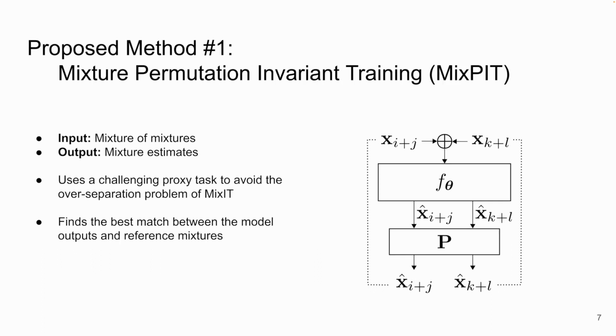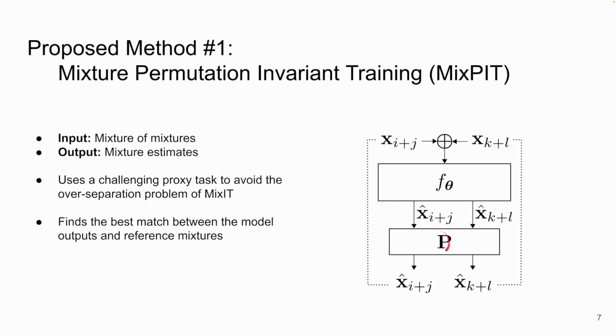Our first proposed method is mixture permutation invariant training, or MixPIT. Here we use a challenging proxy task to avoid the over-separation problem of MixIT. In MixPIT, we have a mixture of mixtures input, similar to MixIT. In contrast, we no longer have 4 model outputs. Instead, we have only 2.